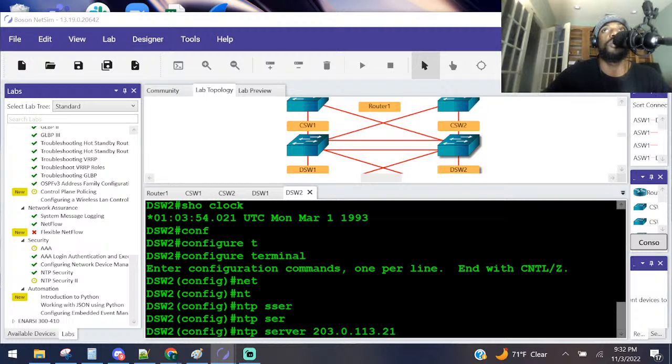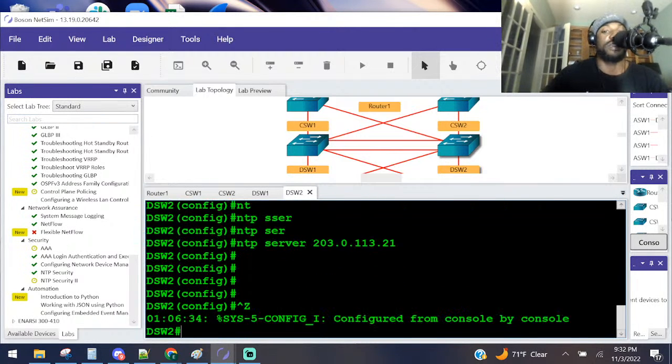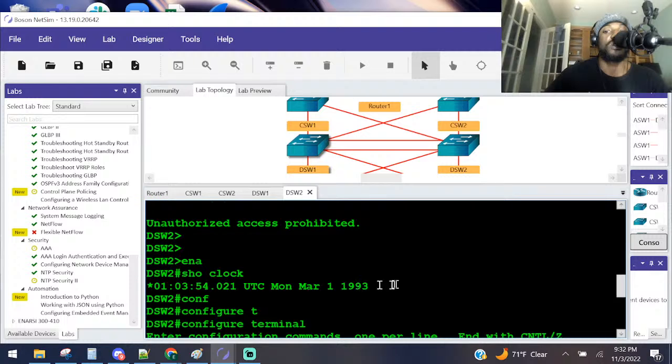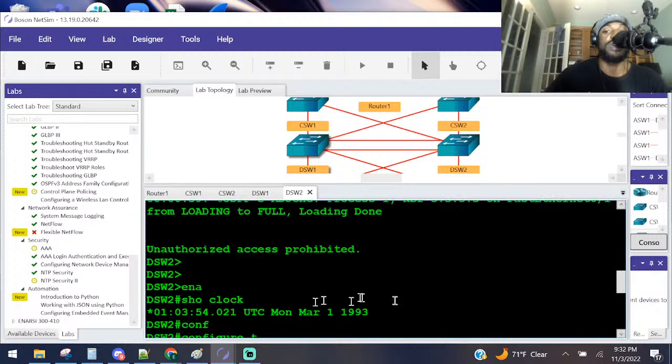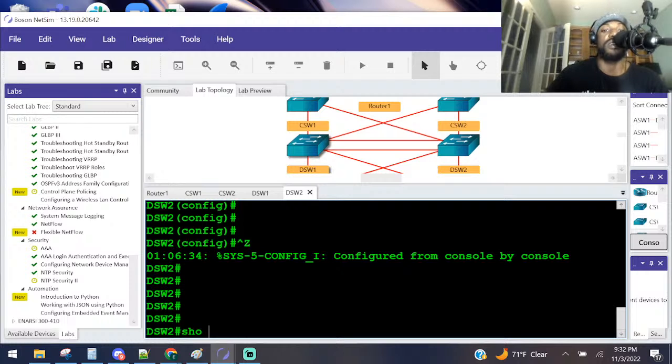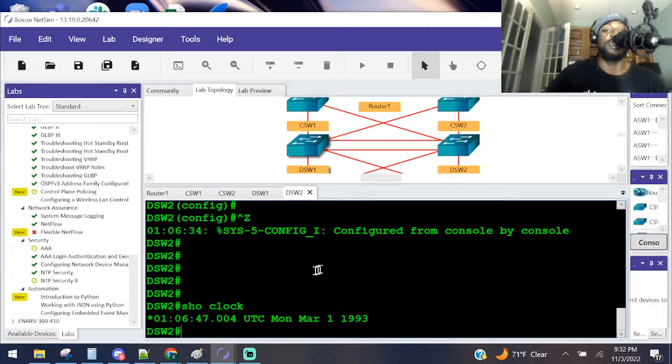On DSW 1 and 2, display the clock information. Are they synchronizing their date and time with CSW1 and CSW2? So let's see if these guys are still stuck in 1993. Remember we did these guys right here? Oh, we already did these two. Let's see what year they're in. He was in 1993, right? Doing the Running Man and wearing some hammer pants. Now he's in show clock, still in 1993.